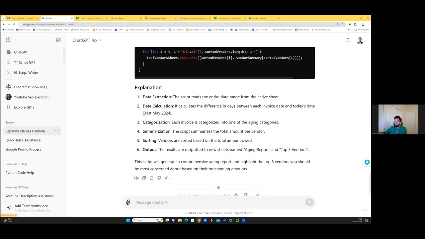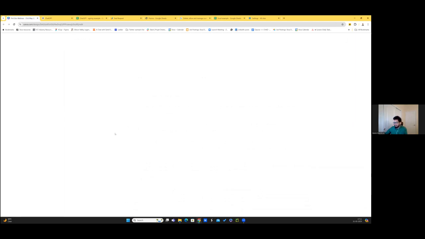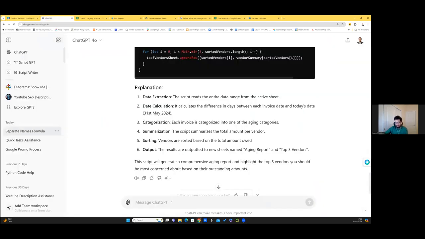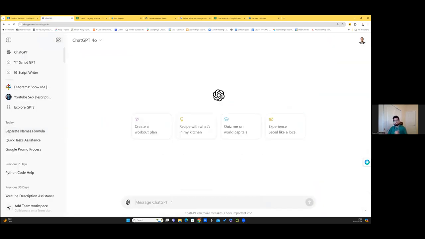So this is the first piece, which is just writing Apps Script code. Imagine you have to write Apps Script and VBA code. Imagine you're supposed to do a financial model, right? So let us actually go ahead and create a financial model. Say a client comes to you and says, hey, I want projections for my income statement, my cash flow. So why don't you go ahead and build it for me? So let us very quickly do this, and I'll take a very relevant example.